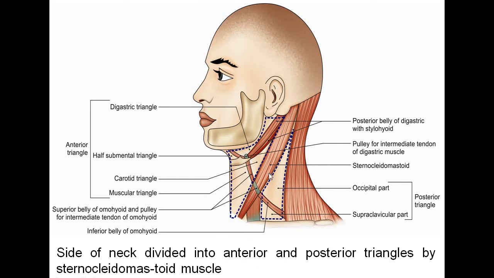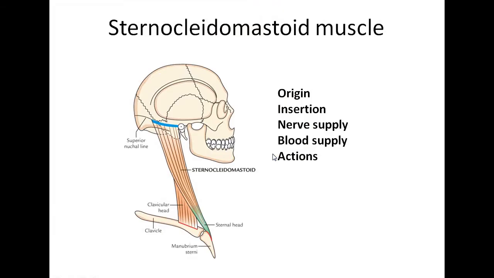The triangular space situated behind the sternocleidomastoid is the posterior triangle of the neck, whose apex is directed upward and backward, and the triangular space situated in front of the sternocleidomastoid is the anterior triangle of the neck, whose apex is situated downward. Before going into the details about this triangle, we will study this sternocleidomastoid muscle under the headings such as origin, insertion, nerve supply, blood supply and action.